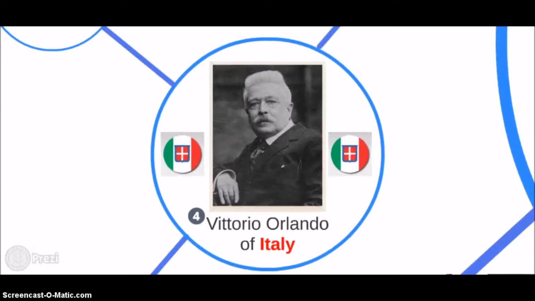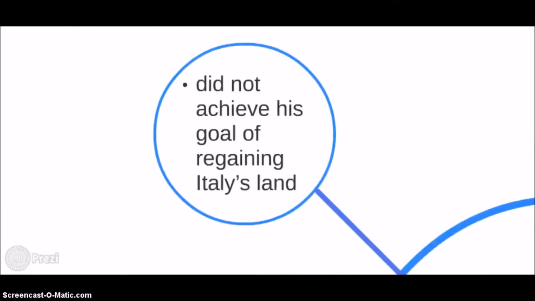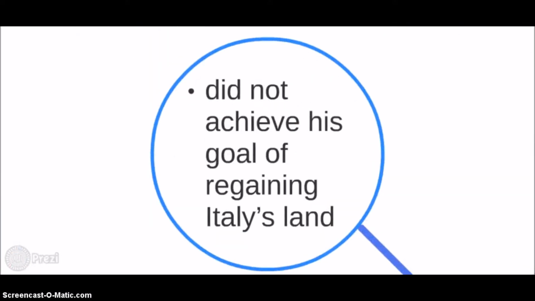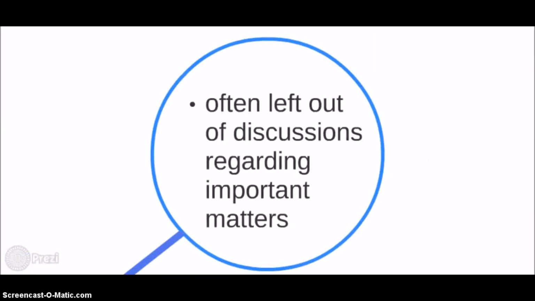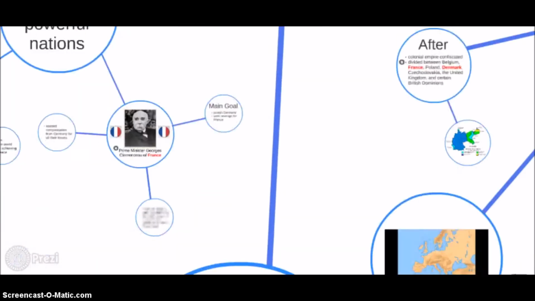Prime Minister Vittorio Orlando's main objective was to receive the land that was promised to Italy in the Treaty of London, but he did not achieve his goal of regaining Italy's land and was often left out of discussions regarding important matters. Therefore, he eventually resigned before the Treaty of Versailles was signed due to frustrations, which made the Big Four into the Big Three.